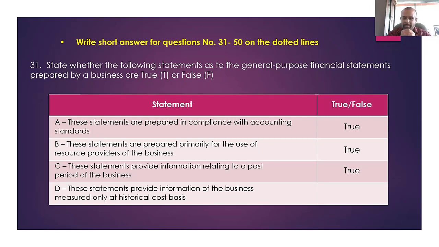Revaluations of the property, plant and equipment, recording the inventories at the lower of cost and net realizable value, right? Those are things you could remember. When the inventories are recorded at the lower of cost and net realizable value, what will happen? You are not following the historical cost concept. When the assets are revalued, you are not following the historical cost concept, right?